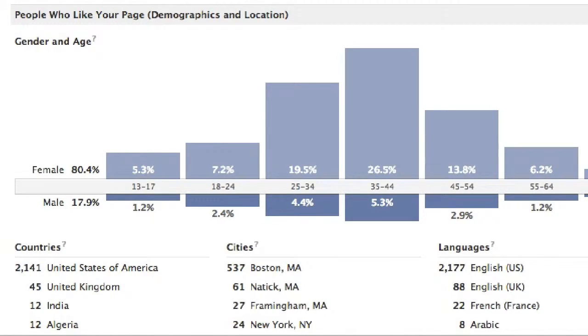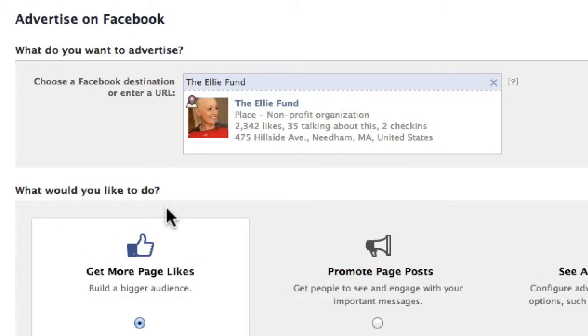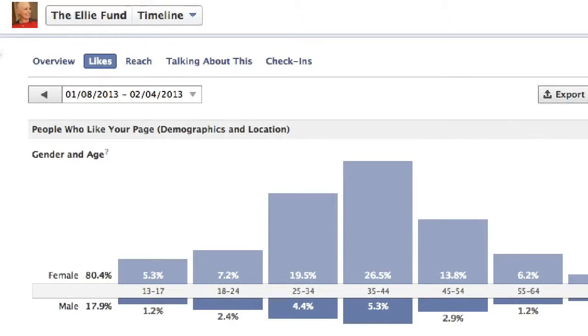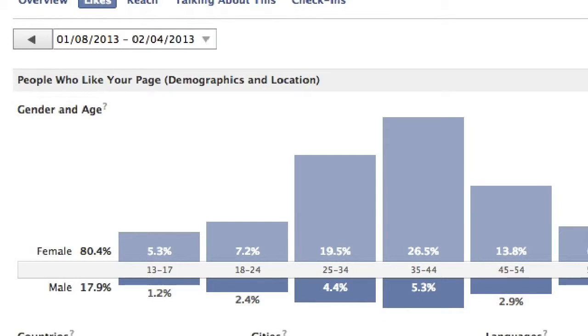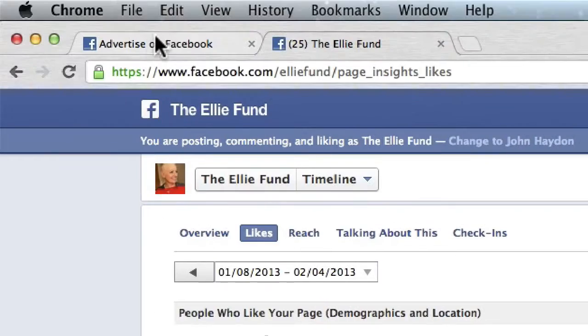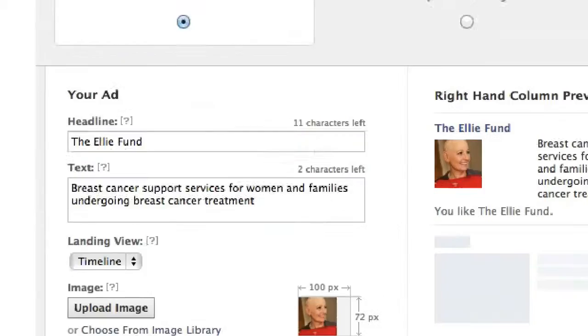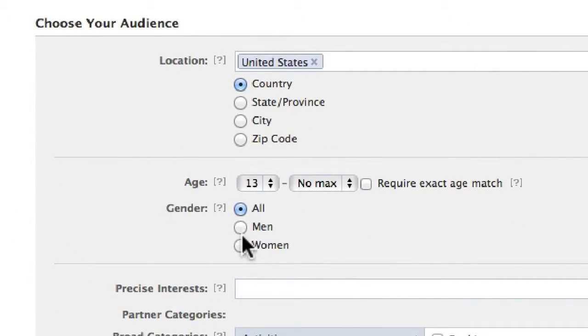So let's just say, I'm going to jump back here, let's just say our objective is to get more page likes. So what we want to do is go to insights, look at our likes report and look at the information here, right? So mostly women like this page. The other way to think about this is the people who are most likely to take this specific action, liking the page, are women. So we go back to our ad and we say, you know what? Forget about you men, we're just going to target this to women, okay?